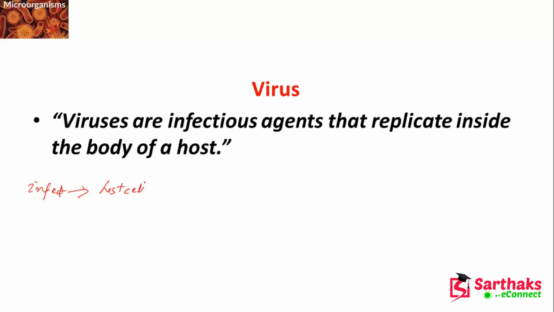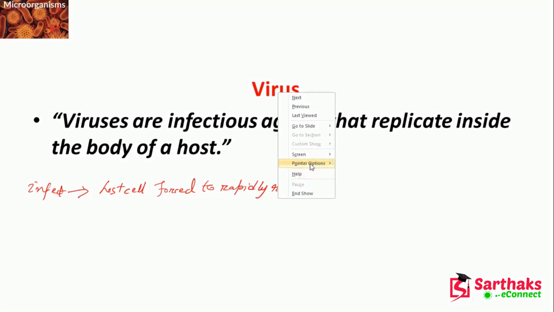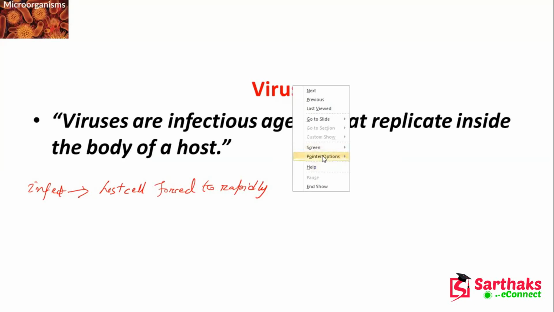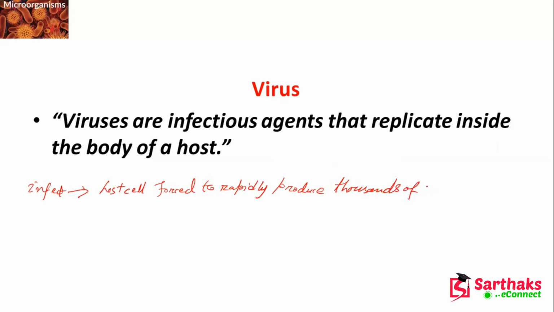So the host cell has been infected and is forced to rapidly produce thousands of copies of the original virus.